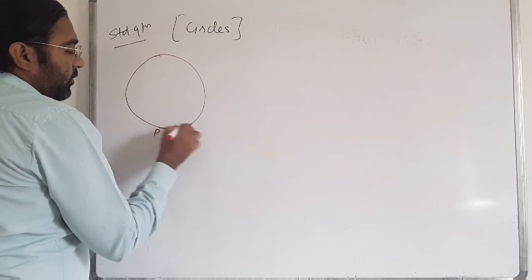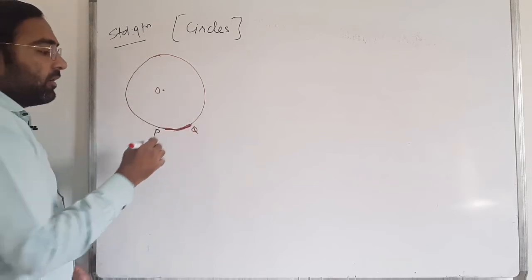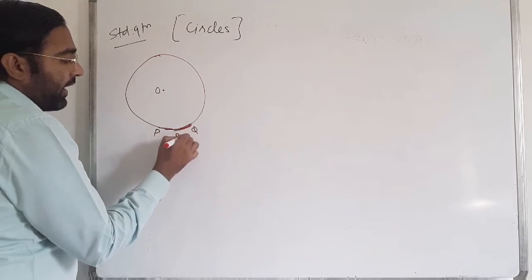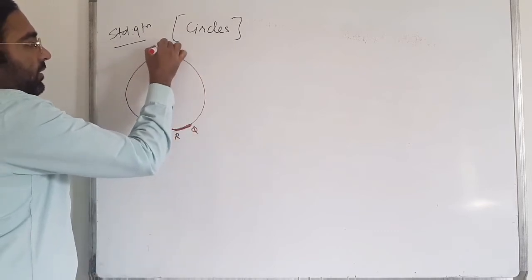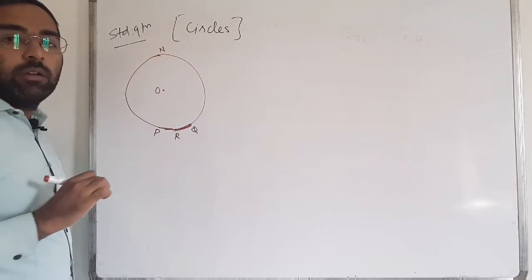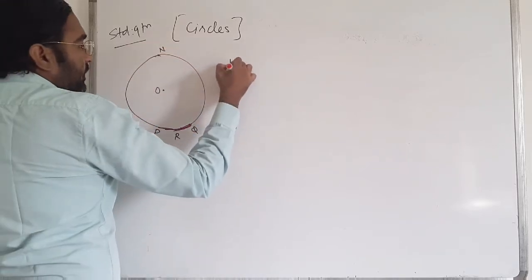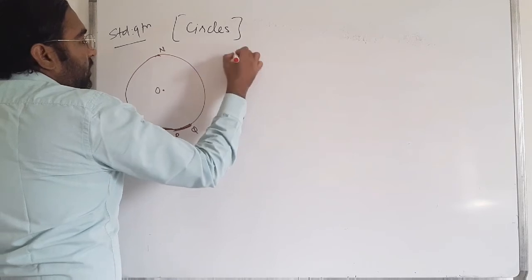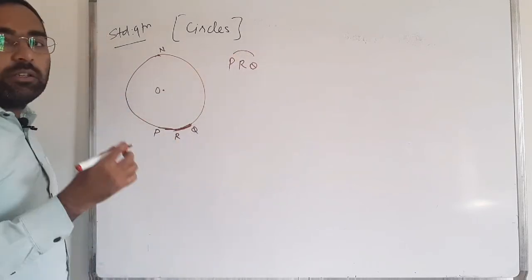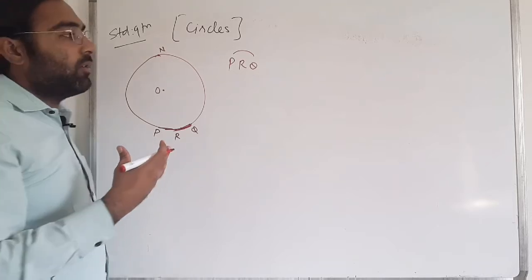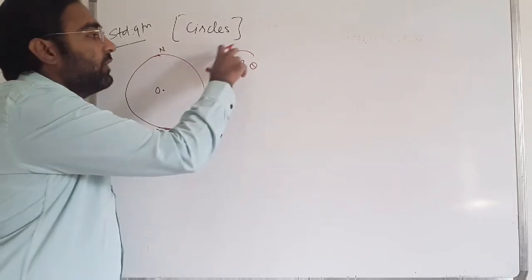So P and Q are the arc of the circle. I'll write point R between P and Q, and I'll write N on the other part of the circle. So PRQ is the arc, and I'll show it with the symbol of the arc in geometry.